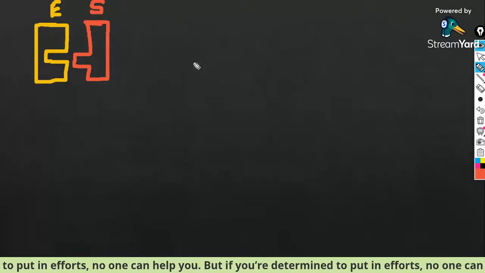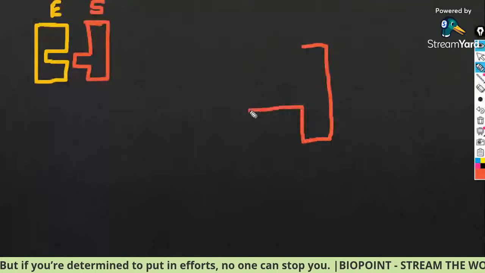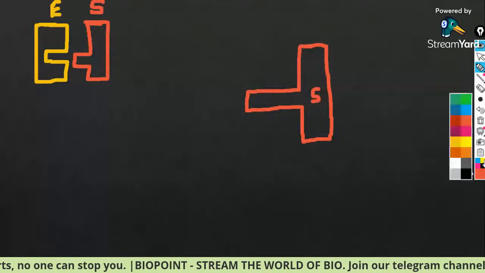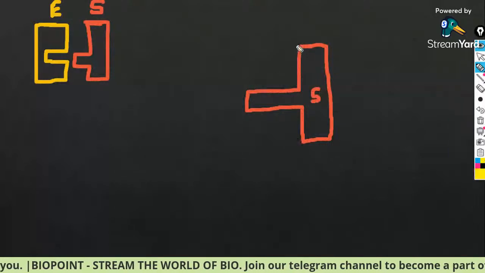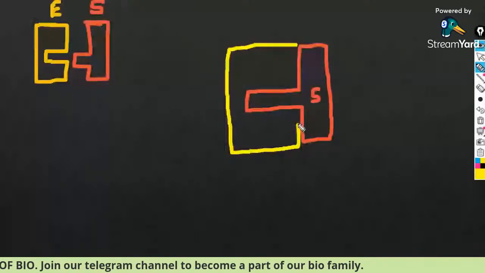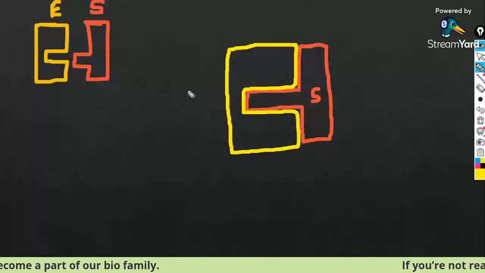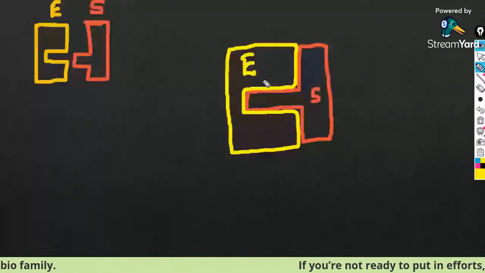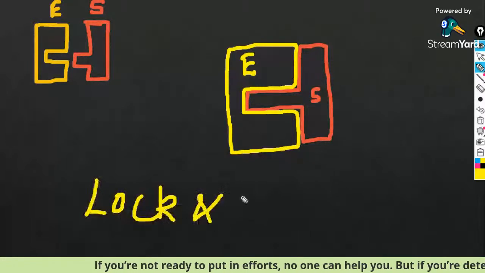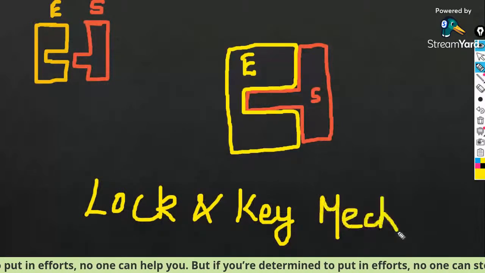Just look, everybody. This is the substrate molecule, and let me draw my enzyme molecule as well. My enzyme molecule will have a shape like this. It will be exactly fitting. So this mechanism you will call the lock and key mechanism of enzyme action.